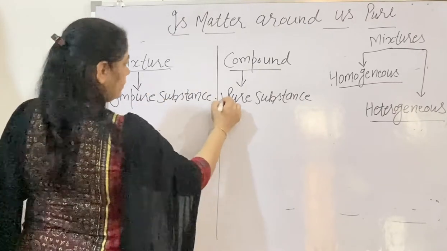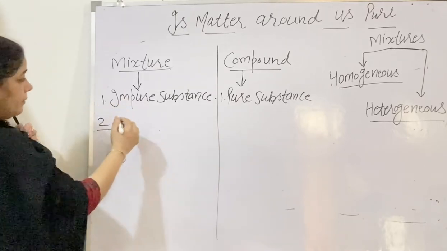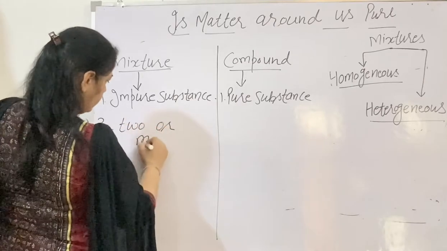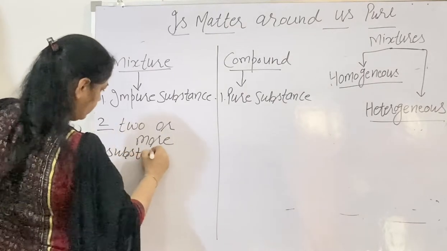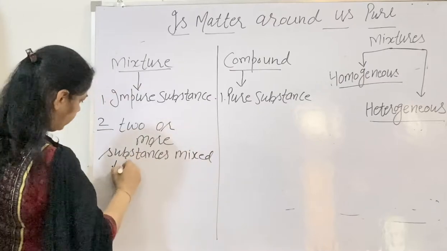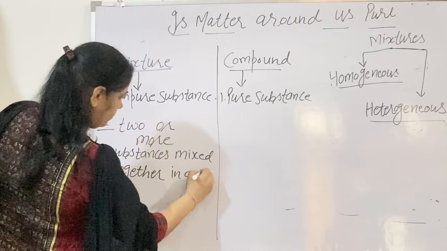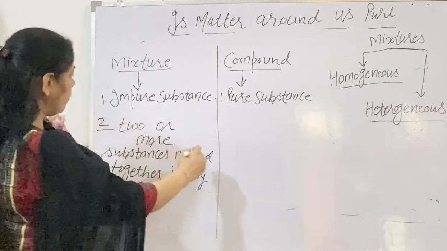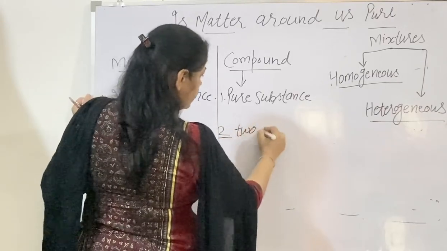And the second, in mixtures, the substances are mixed together, two or more, in any ratio. There is no fixed ratio. Clear? Now, in a compound, two or more